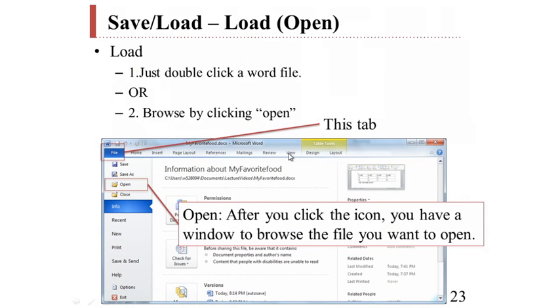Load indicates that we read a Word file from a disk and display its contents on the screen. To load, just double-click a Word file or browse files to open by clicking this Open button on the File tab.